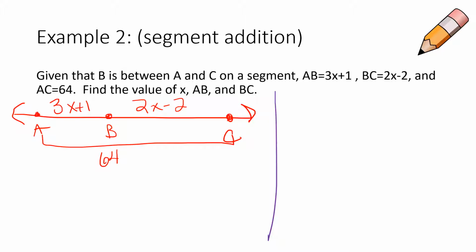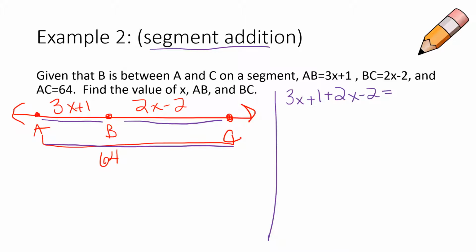So when you're given a geometrical picture or a situation and then you draw the picture, in order to solve for the things that we need to solve for, we have to get some sort of equation to start with, okay? So we know that this segment plus this segment is going to give me the full segment. That's my segment addition postulate that we just talked about. So that's how I'm going to set up my equation, okay? So I have 3x plus 1 plus 2x minus 2 is going to be equal to that 64 units. So now we just solve like normal. So combine like terms, that's 5x minus 1 is equal to 64.